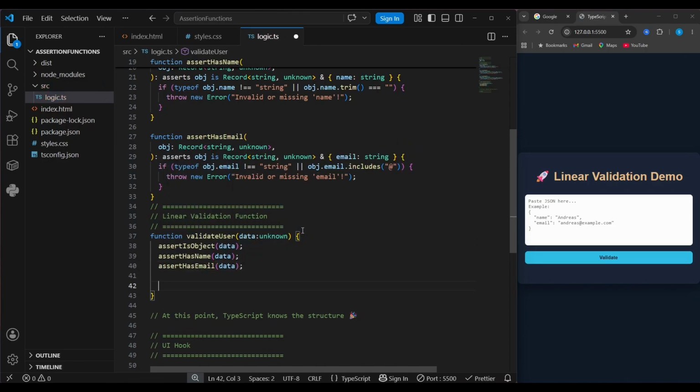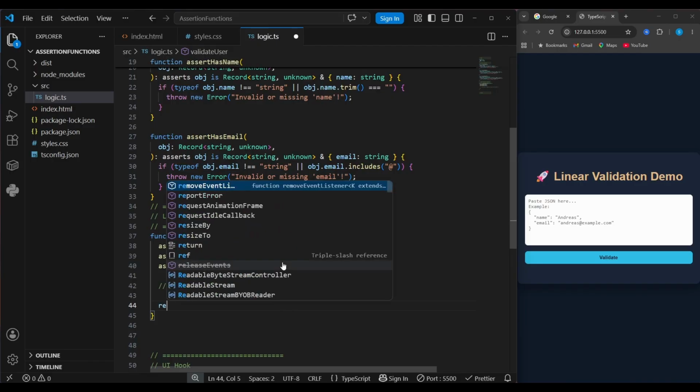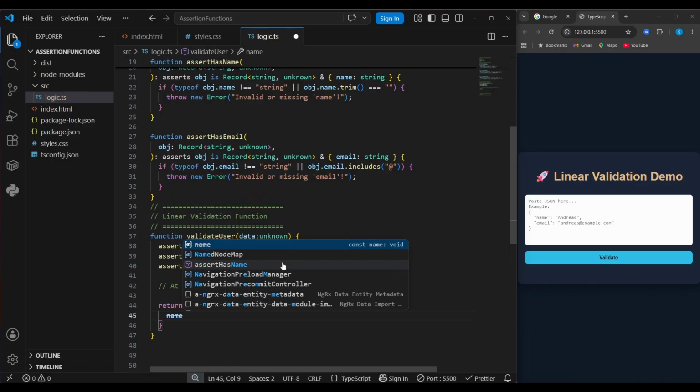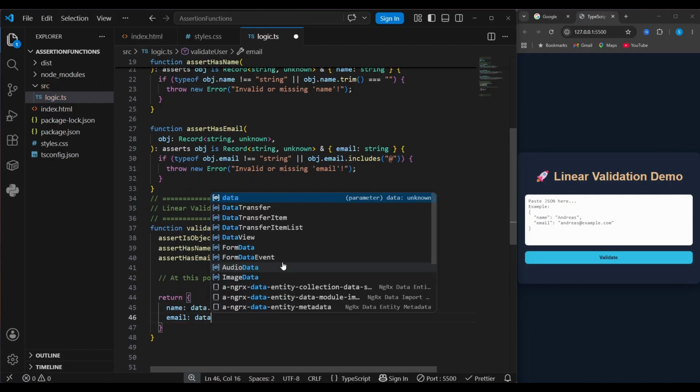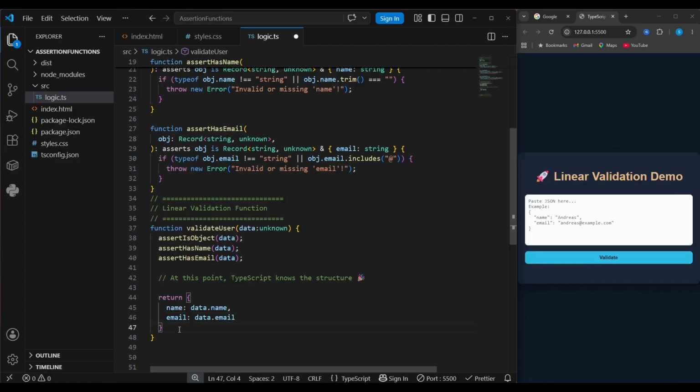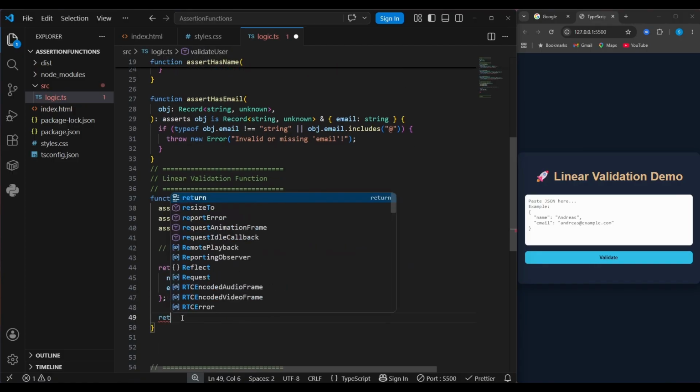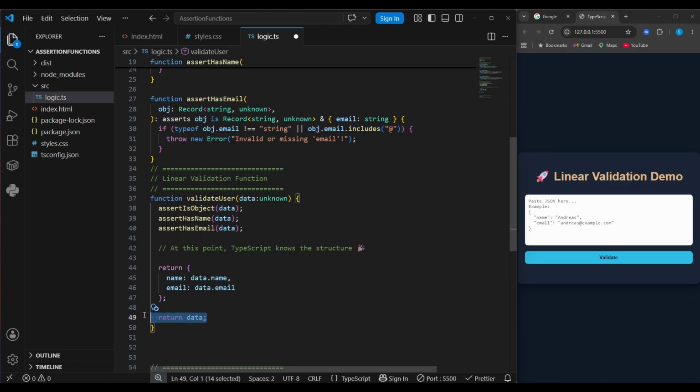email. And that's it. Also, put this comment here, because at this point, TypeScript is 100% sure that this input is an object and also has name and email properties. So we can safely return name: data.name, email: data.email. Of course, we can also make that shorter by returning data. I also add that and comment that out, so we can see we can directly return the data as well. And I save that.